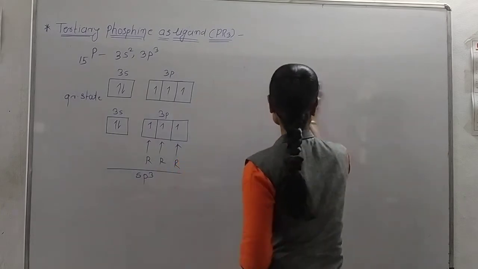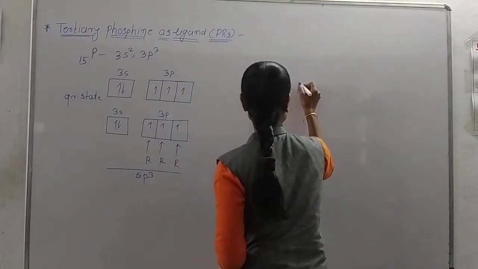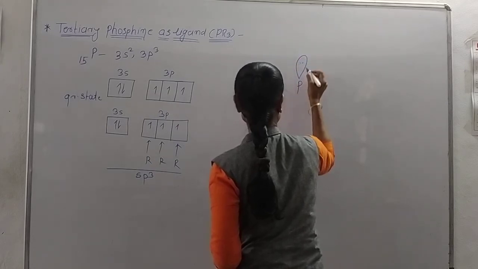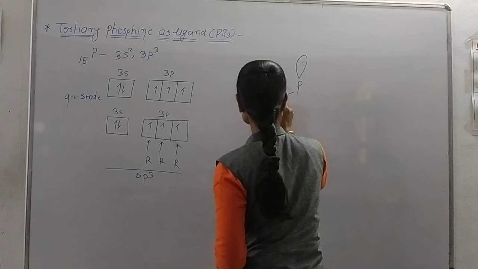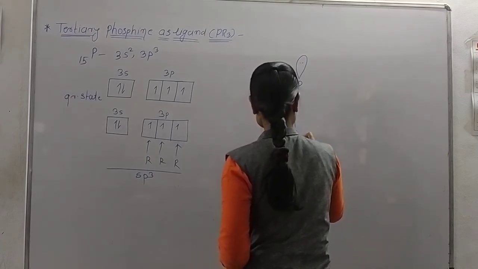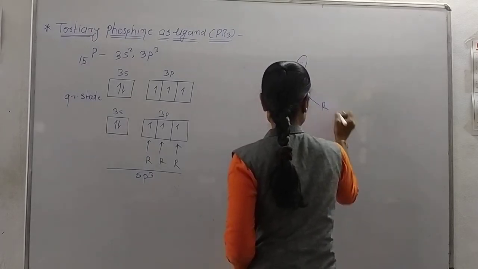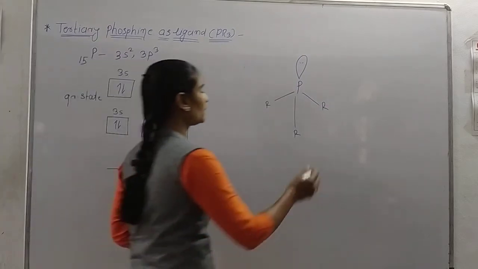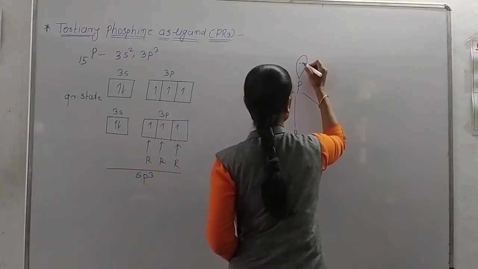The structure of phosphine is tetrahedral, and this tertiary phosphine has one lone pair.